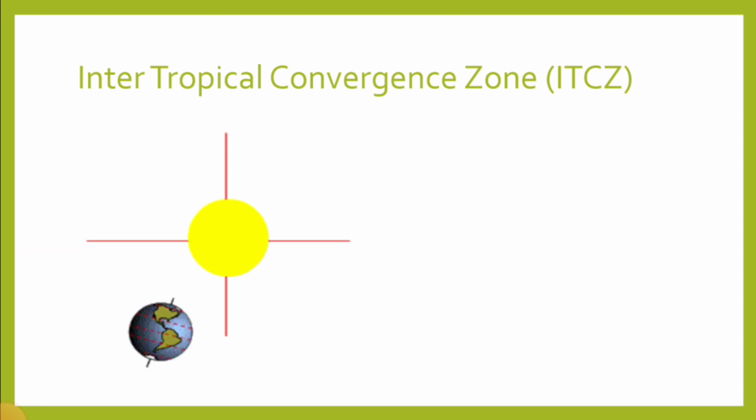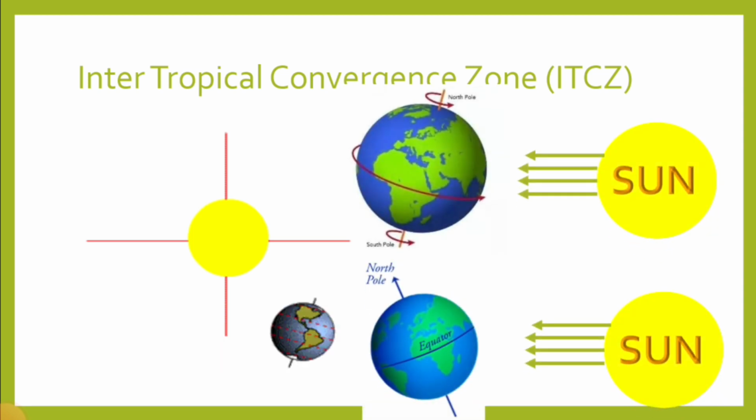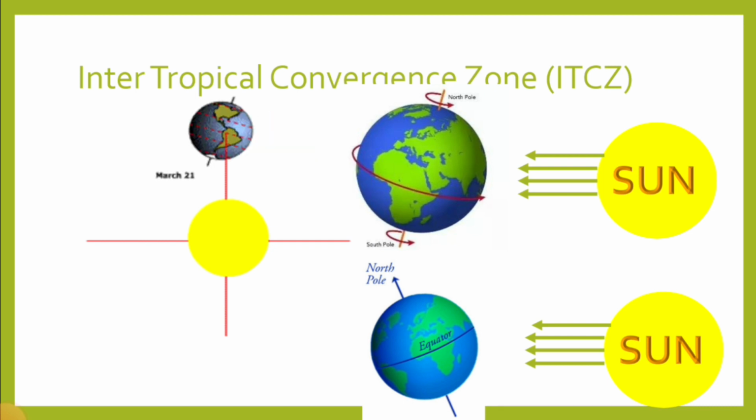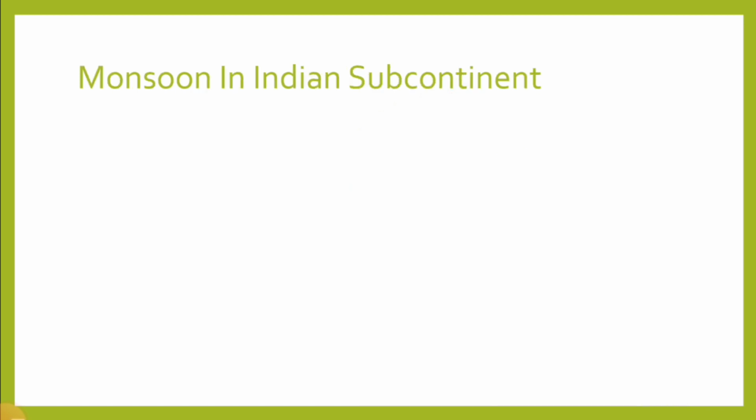So when the northern hemisphere gets direct heat or light from the sun, the ITCZ moves northward from the equator, and on the other hand, when the southern hemisphere or Tropic of Capricorn gets direct heat or light from the sun, the ITCZ moves in the southward direction from the equator. So these are some basic things for understanding the monsoon.